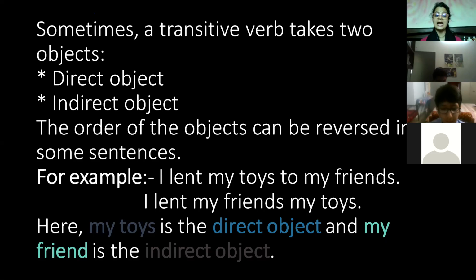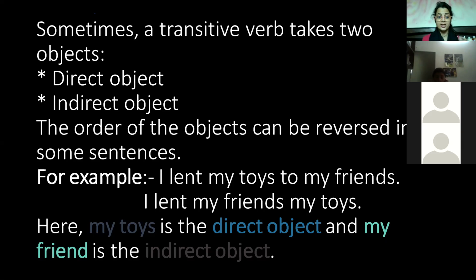And in the second sentence, I lent my friends my toys. Again, who is the receiver? My friends. If I reverse both the things, then you see here my toys is the direct object and my friends is the indirect object. If we reverse both the things, it would be fine. If we write it as it is, then also it would be fine. दोनों चीजें. So again, I am saying, two types of objects are there: direct and indirect. The direct object is the receiver of the thing. जो receiver है वो direct object होता है. और जो process होता है या जो hidden one, it comes in the indirect object always.